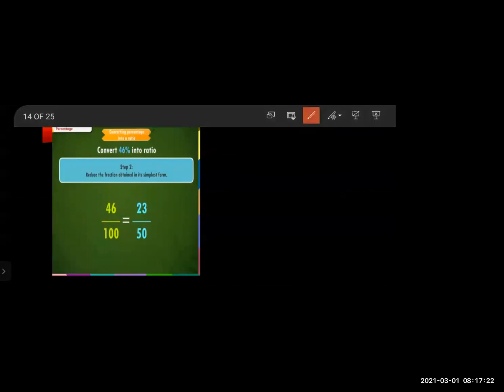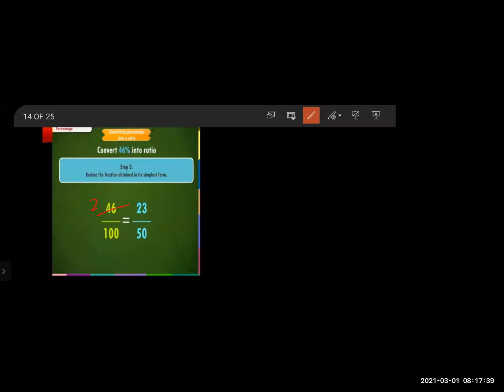Now convert 46% into a ratio. Now step 2 is what? Reduce the fraction obtained to its simplest form. Now we can reduce this fraction, 46 upon 100, to its simplest form by dividing it. When you divide it by 2 on both the numerator and denominator, you will get 23 upon 50.